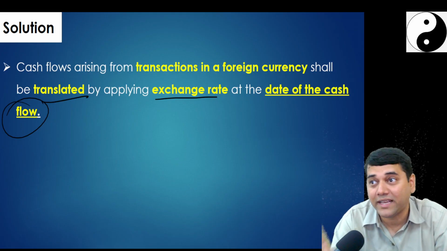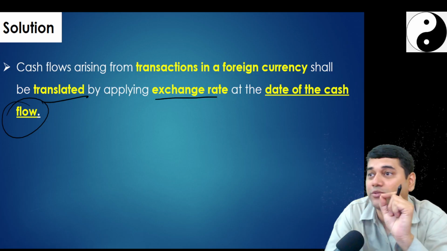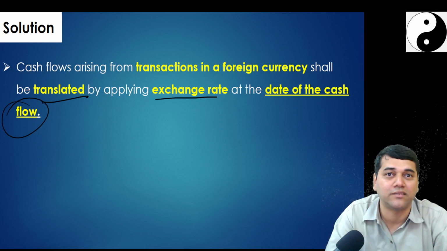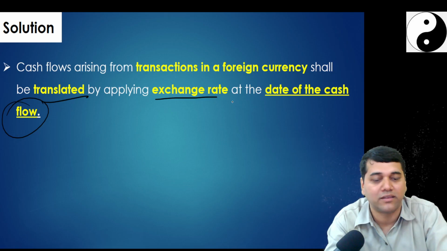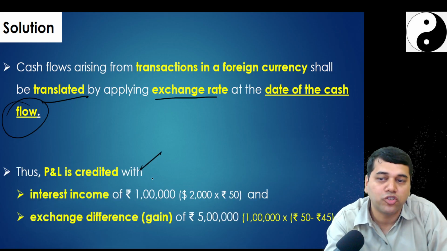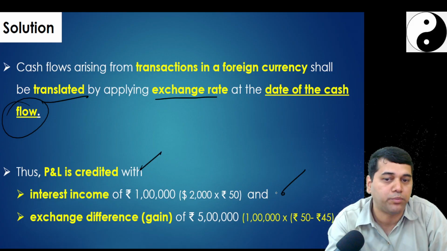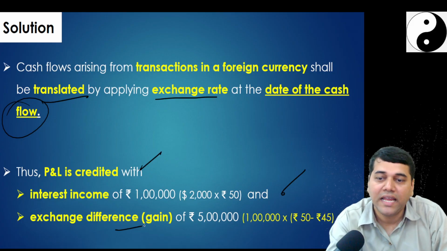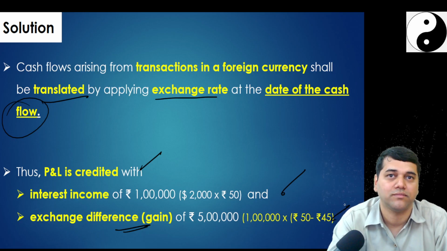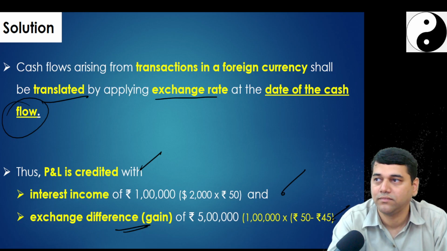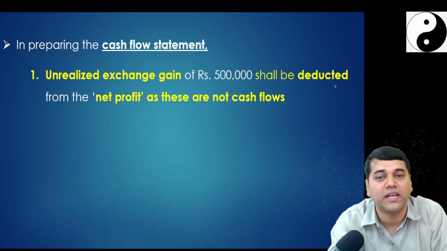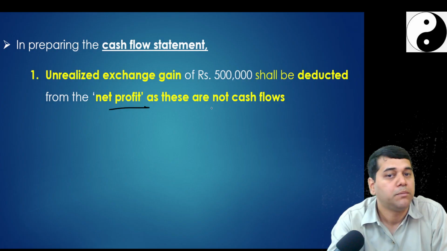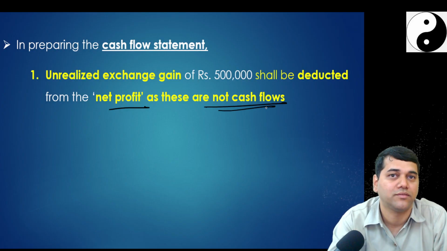Previously, in the examination question of Jan 21, they specifically asked you to extract. That's why we presented it like this. Here, I don't know what they are going to ask. So, cash flow from foreign currency shall be translated. Thus, the P&L account should be credited with the income of 1 lakh rupees on account of interest and exchange difference of 5 lakh rupees, which we knew. Then, in preparing the cash flow statement, the unrealized gain of rupees 5 lakh shall be deducted from the net profit, because these are not cash flows.